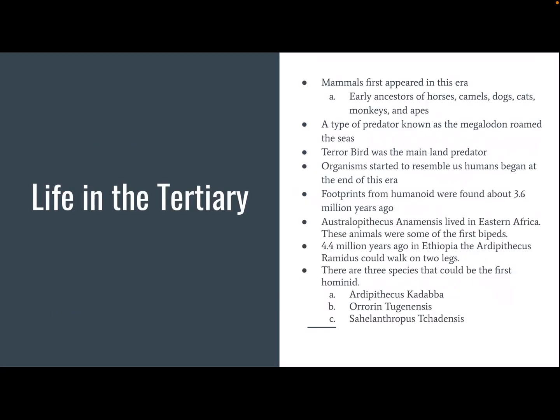Life in the Tertiary Period was different than it is now. For one thing, there were many other species then. One of those species was the megalodons. They were the largest sharks that ever lived.